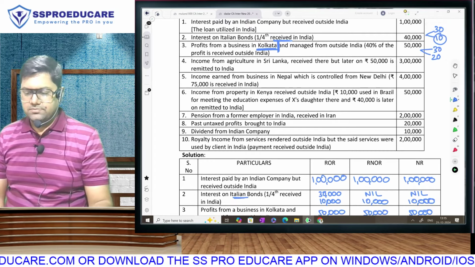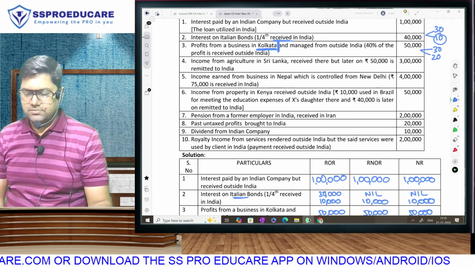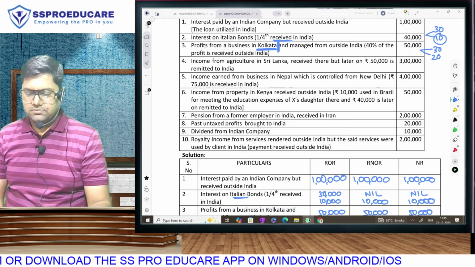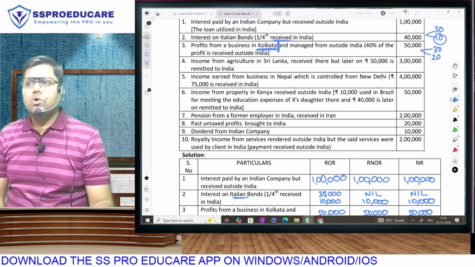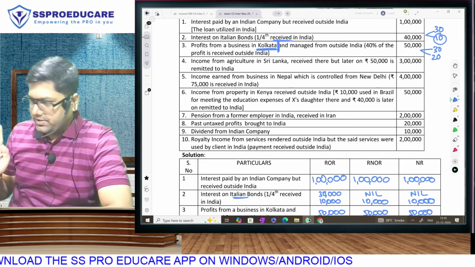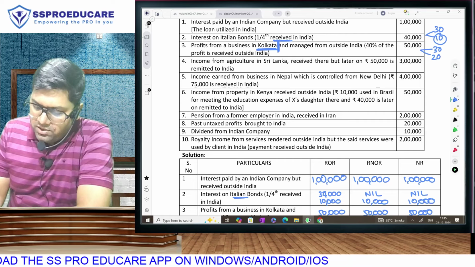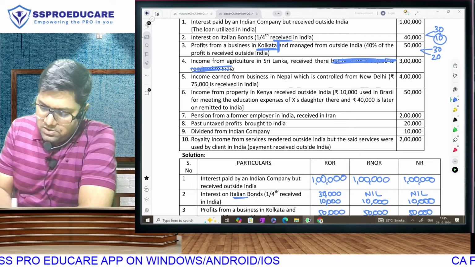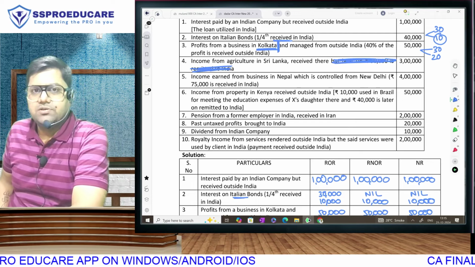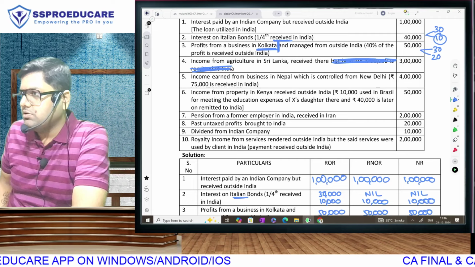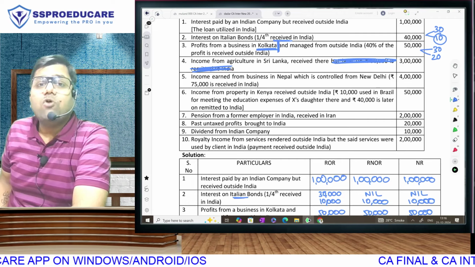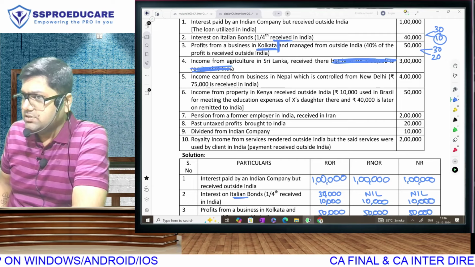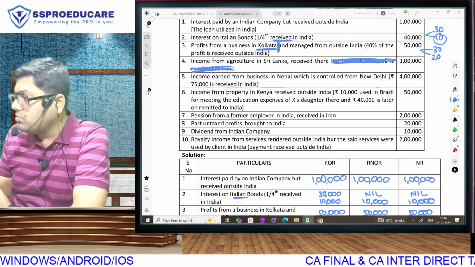Next. Income from agriculture in Sri Lanka received there, but later on rupees 50,000 is remitted to India. Okay, wait. For the time being, ignore this part of the question and focus only on this much. What do you mean by later on 50,000 remitted? That we will discuss.